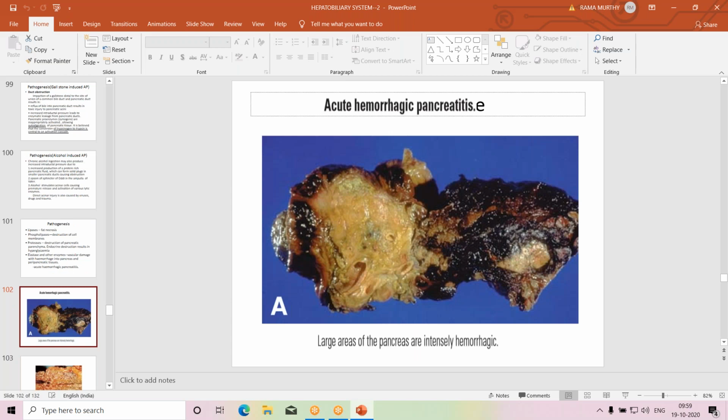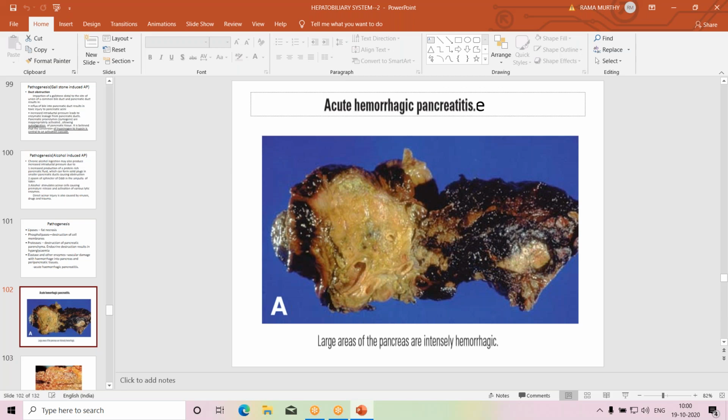So you can see this is a specimen of the pancreas. The head region shows prominently dilated ducts, and the parenchyma appears gray white or yellowish white.